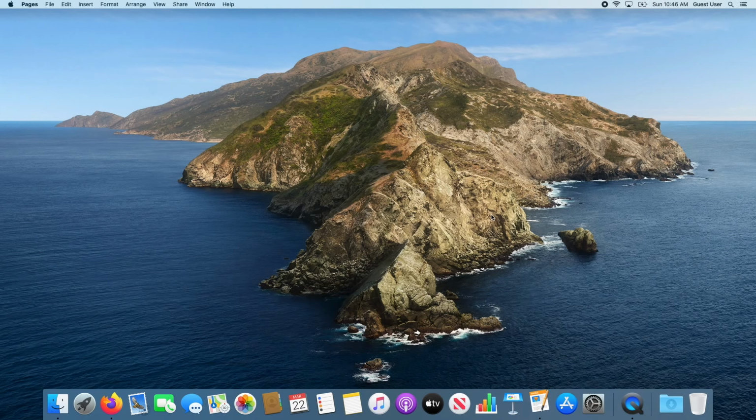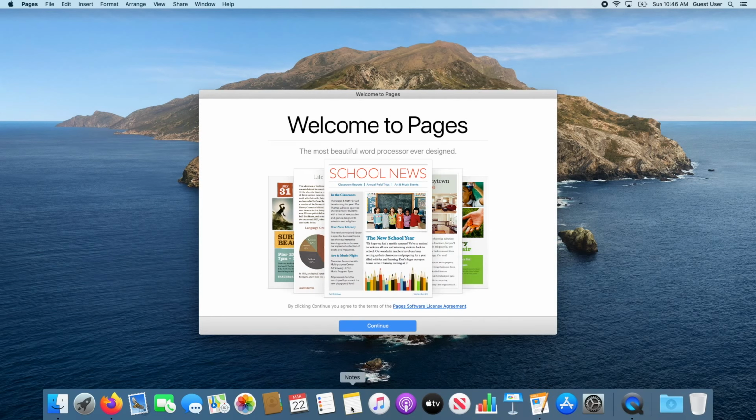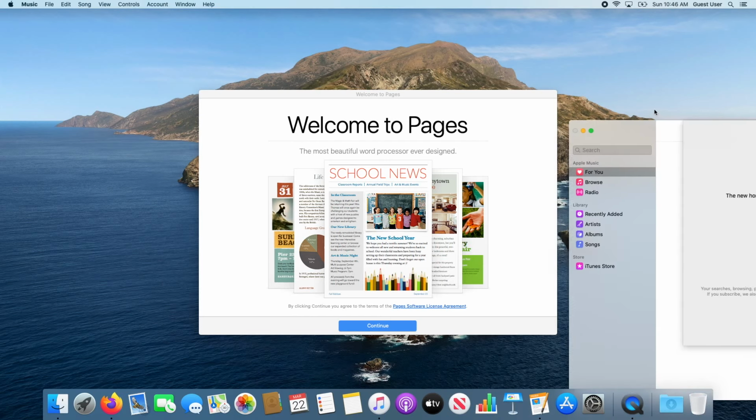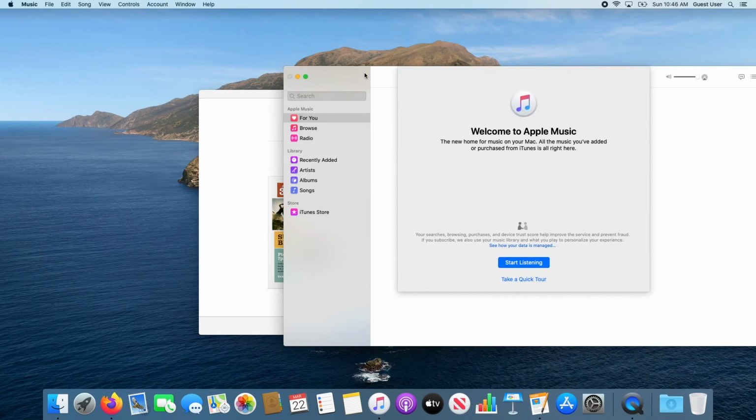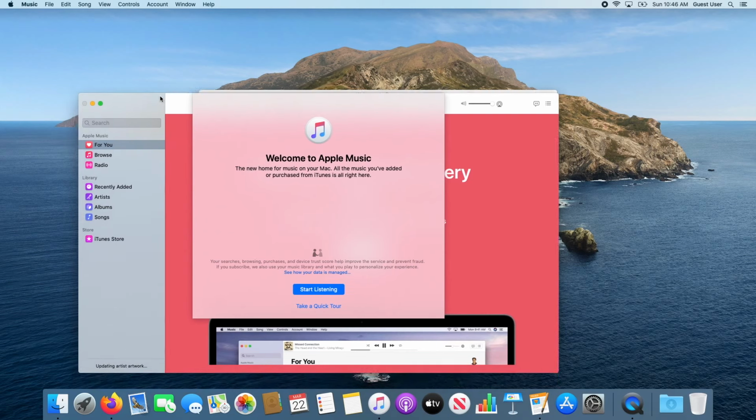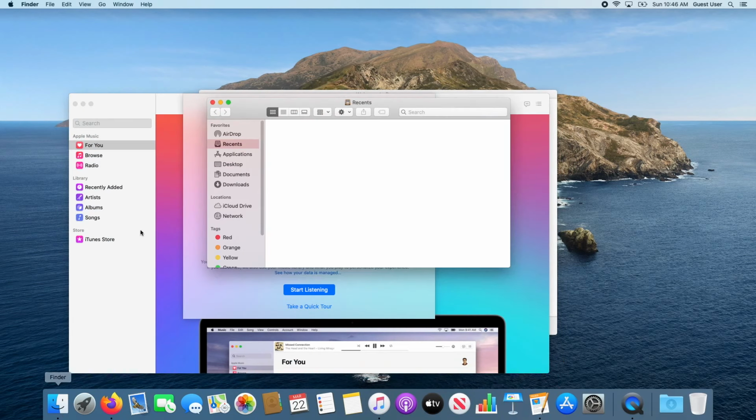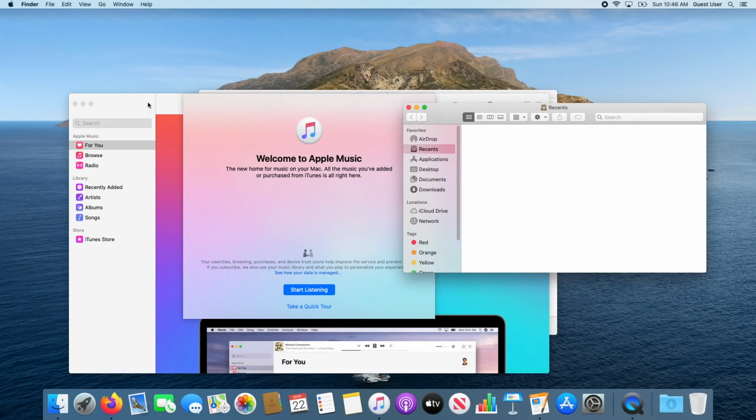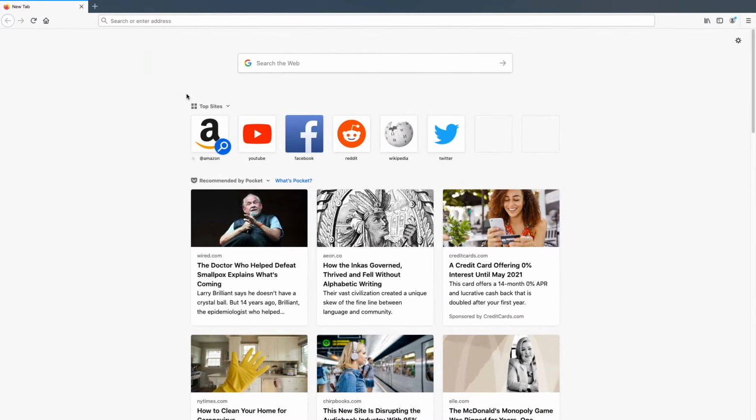Let's say I open Pages, for example. I'm not going to really do anything, just going to sort of open it. Let's say I open Music, which is a replacement for iTunes. It's on my other... So here we go. And let's say I open Finder. We're just going to go to Recents. I have all this stuff. Well, I can go over here. Firefox is completely separate from all of that.